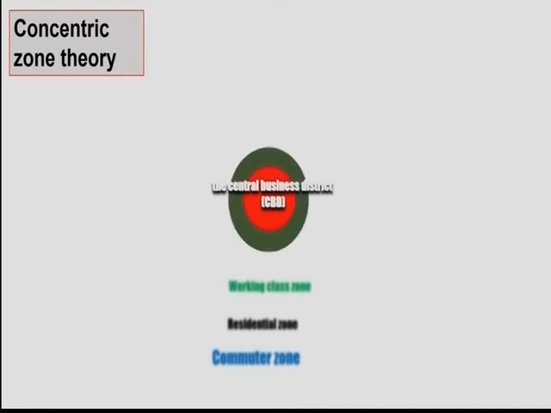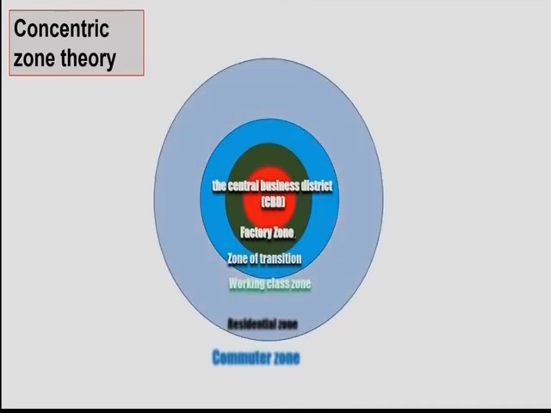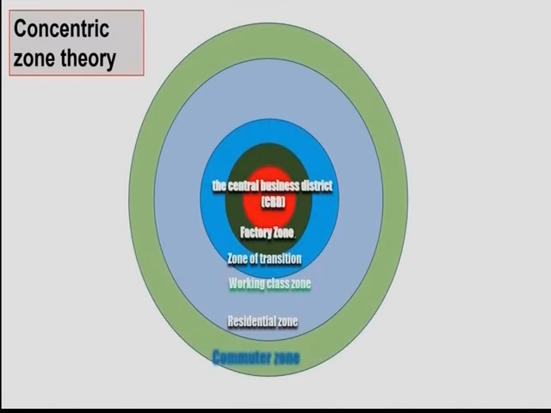It has a central business district in the middle. Then the second zone is the factory zone, as the town is expanding outwards. And third, it has a zone of transition, and then it has the working class zone, then the residential zone, and finally the city has the commuter zone. This is how cities are organized. Burgess says that a city will expand from the center outward in concentric rings, in concentric circles. Okay? Now let us describe each zone.